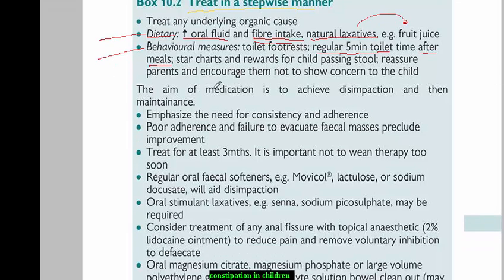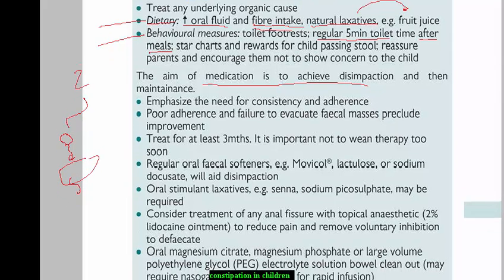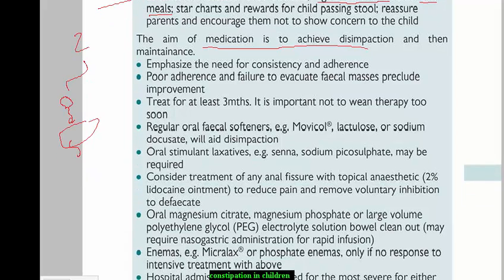Now let's move to the medication. There are two aims of medication. The first one is to disimpact the impacted stool that you have, and you have to maintain that achievement. The disimpaction must be maintained. So this is the goal of the medication that we give in constipation.